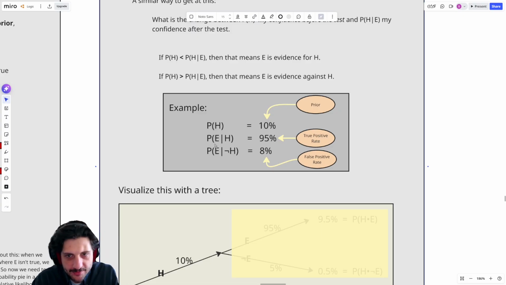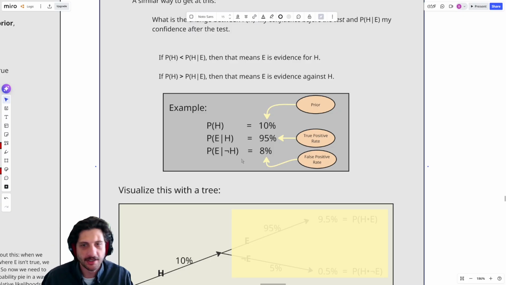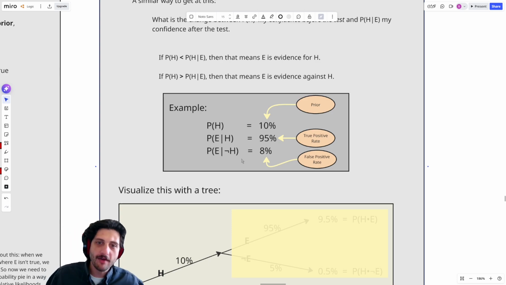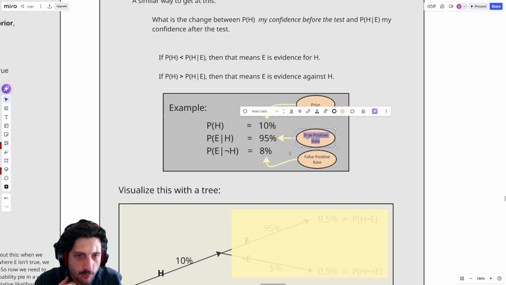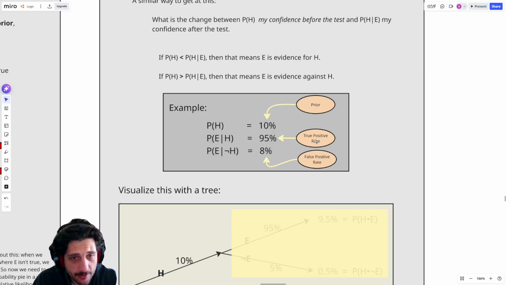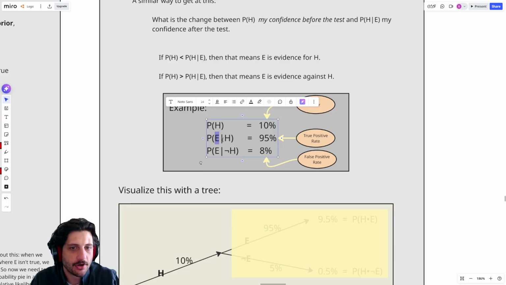But we can also give names to these conditional probabilities. This is something we especially do in medicine, but also in plenty of other places like spam detection. So the probability that you get a positive test, given that you're actually sick, is what we call the true positive rate. The idea is that these are the truly positive results. You're actually sick and it's saying so. It's giving you a positive result and it's true that you're actually sick.